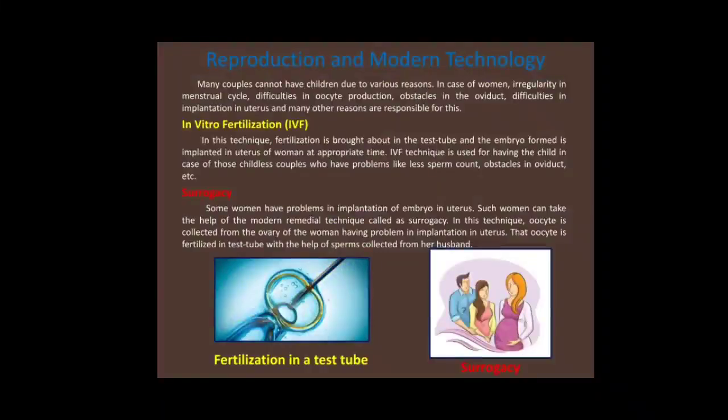Reproduction and modern technology. Many couples cannot have children due to various reasons. In case of women, irregularity in menstrual cycle, difficulties in oocyte production, obstacles in the oviduct, difficulties in implantation in the uterus, and many other reasons are responsible for this. Absence of sperms in the semen, slow movement of sperms, and abnormalities in the sperms are the reasons in case of males. But now, with the help of advanced medical techniques like IVF, surrogacy, and sperm bank, childless couples can have a child.